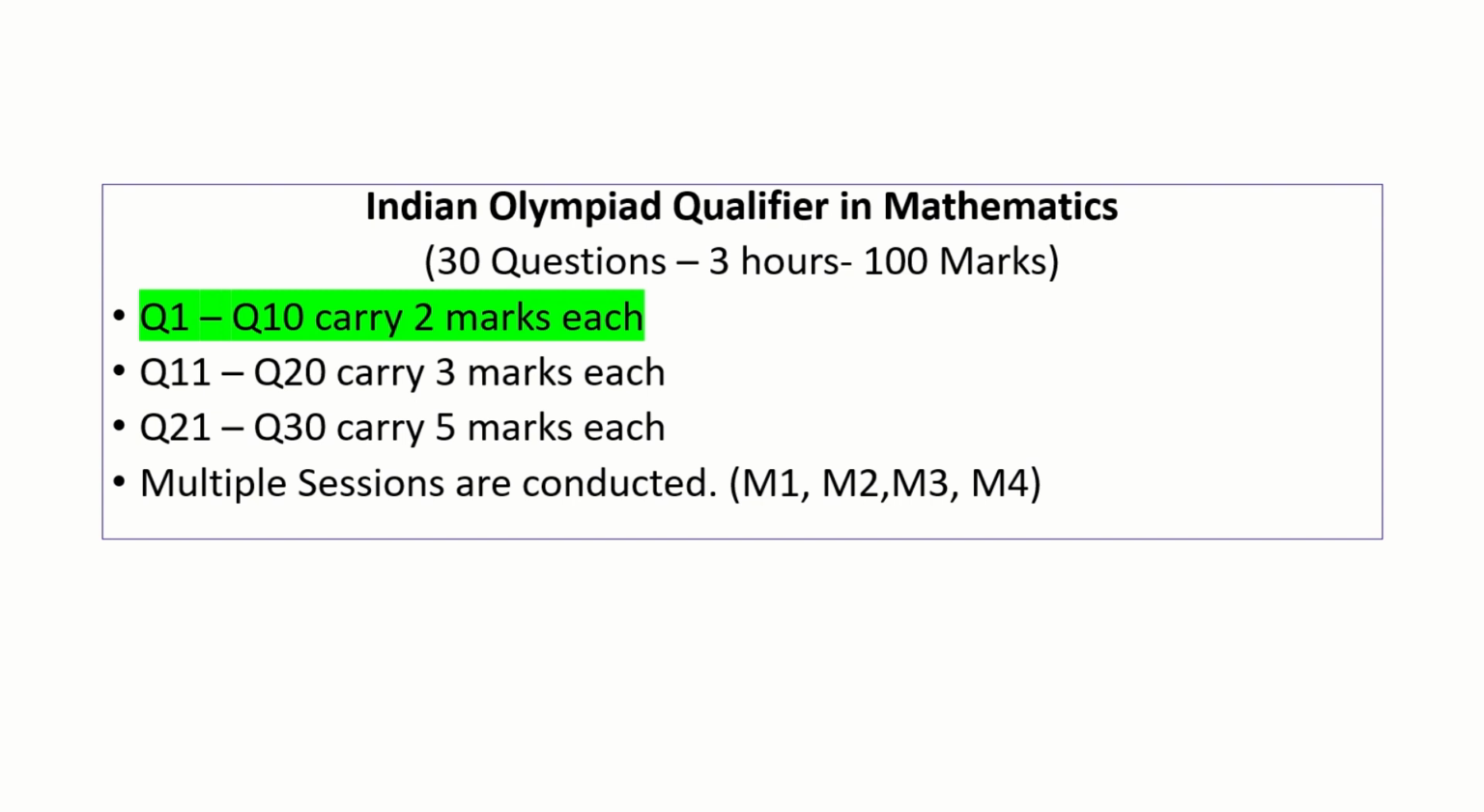And the difference is the exam is conducted in multiple sessions this time. 4 sessions, and in each session the questions are same, but the order is jumbled. In 1 to 10 order is jumbled, 11 to 20 and 21 to 30 order is jumbled, for security reasons. That's all. So questions are same, so it's all the same paper. M1, M2, M3, M4 all is same paper. Okay, let's solve it now.